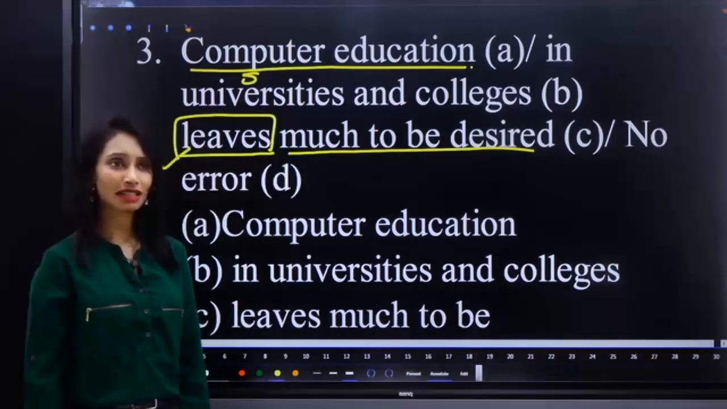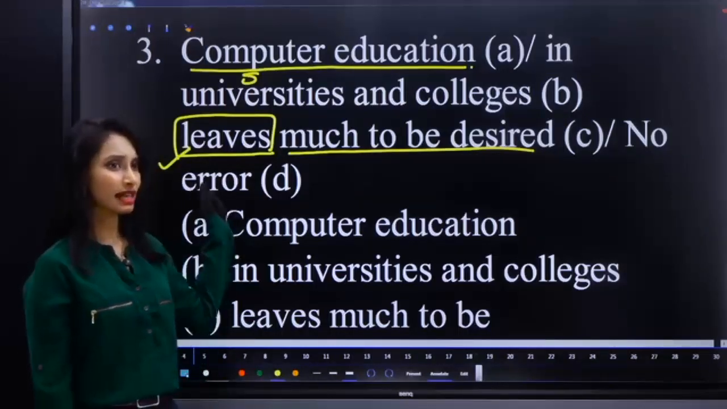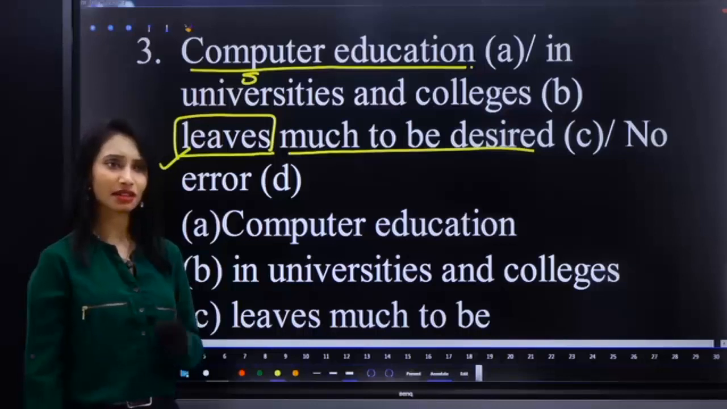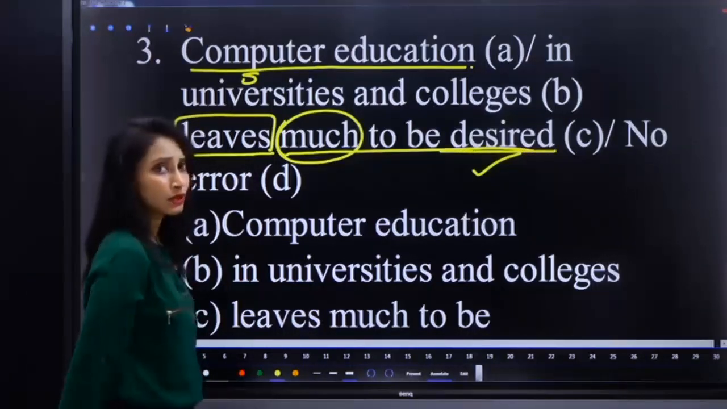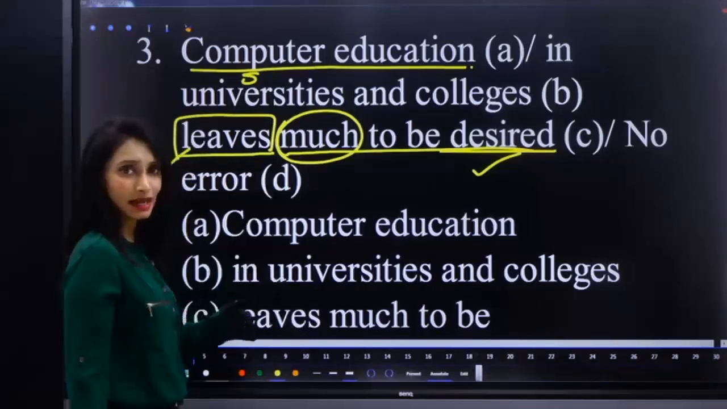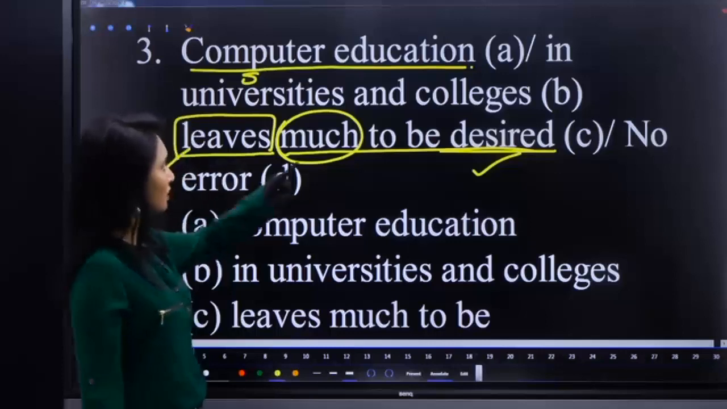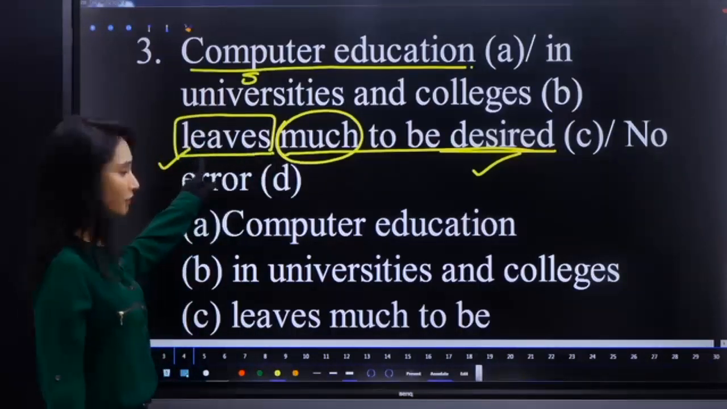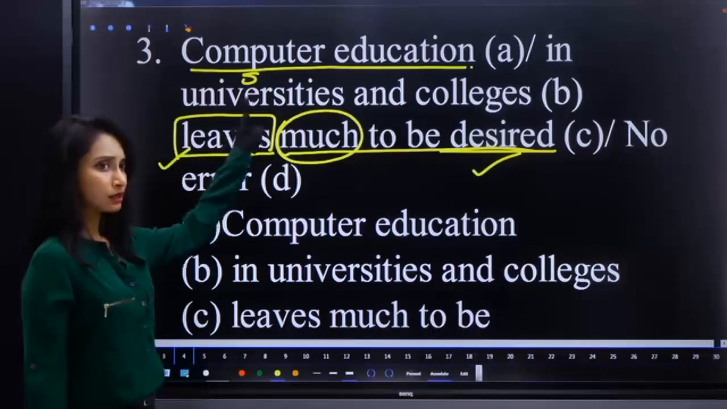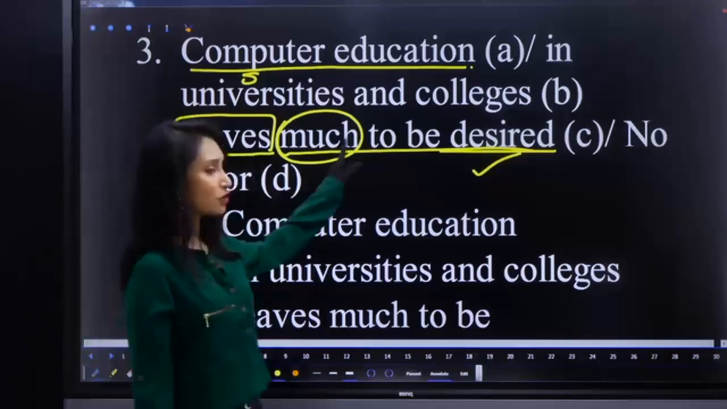So what is the error here? Computer education in universities and colleges leaves much to be desired. I told you to go step by step for spotting errors. So tense-wise, you have to check computer education in universities and colleges. The computer education is singular. We require a singular verb, leaves. Right. So the sentence is in present tense. Everything is present tense. Okay. Leaves much to be desired.